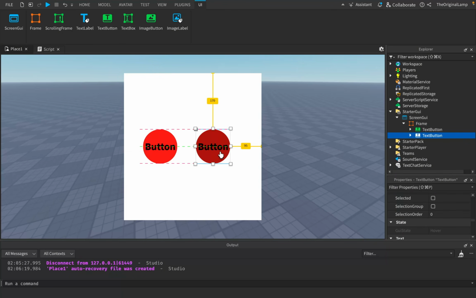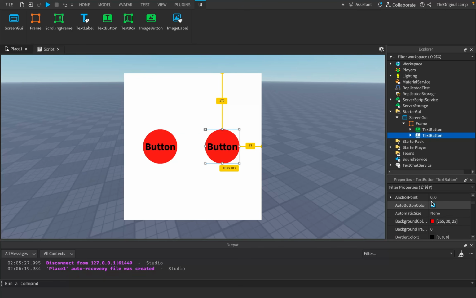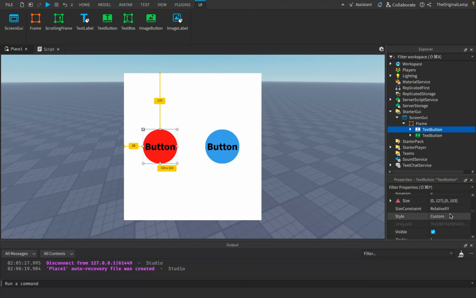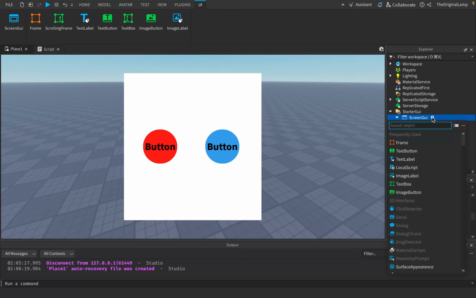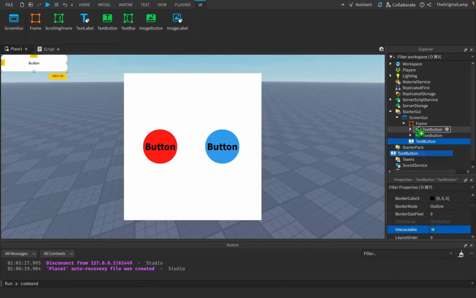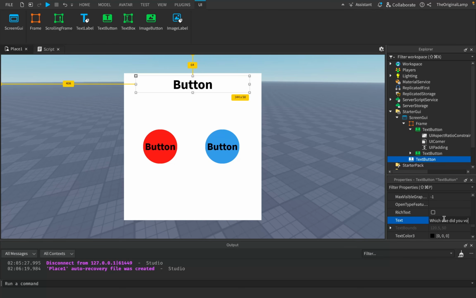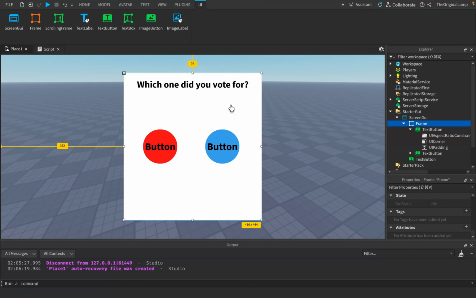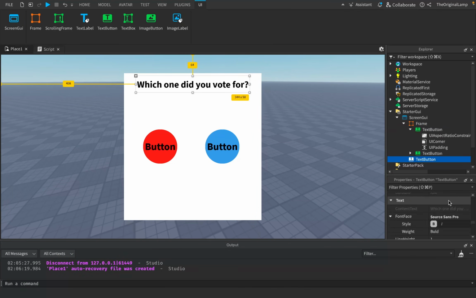So I think it'd be a really good thing to introduce your Roblox players to, obviously not politics. We're not doing actual real politics here, but let's have a silly little role play. We could have a thing where, for example, whenever someone joins our game for the first time, I could even have some text here. Which one did you vote for? Actually, sorry, not did, because obviously this is a hypothetical scenario. So which one would you vote for? There we go.